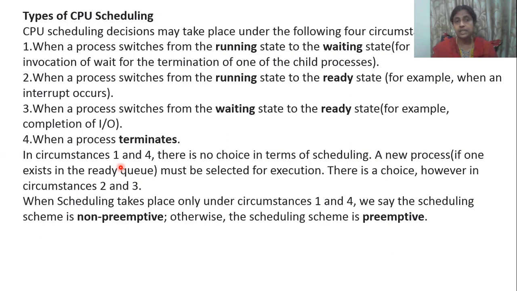But when it comes to second and third, the role of scheduling plays, CPU scheduling plays a vital part. So when scheduling takes place under 1 and 4, in case CPU scheduling takes place in the 1 and 4 situations, then that kind of scheduling we call non-preemptive scheduling. And the second and third options we call preemptive scheduling. So there are two types of scheduling: one is non-preemptive scheduling and the other is preemptive.